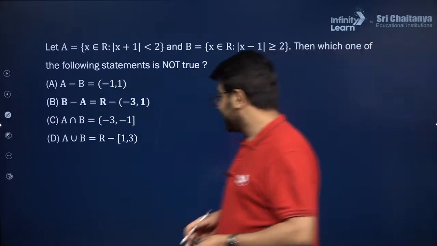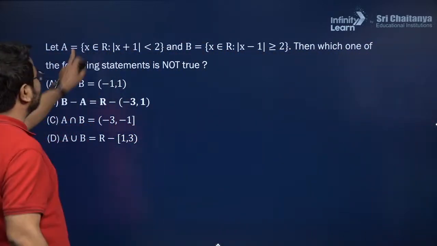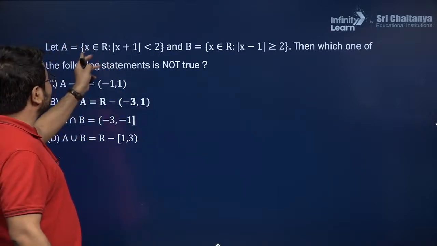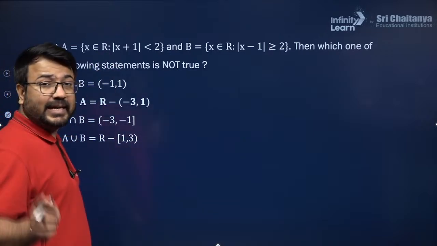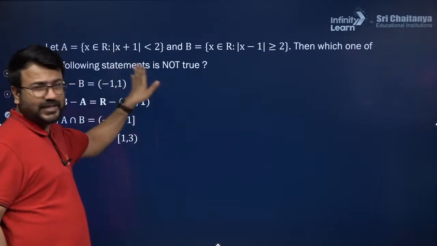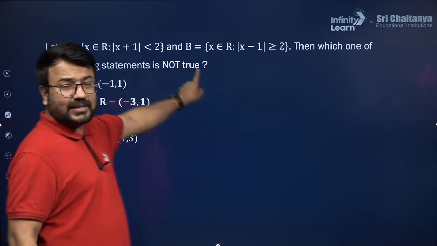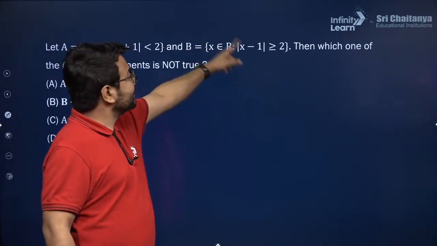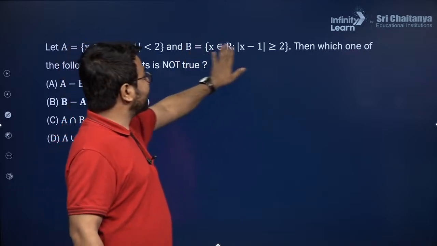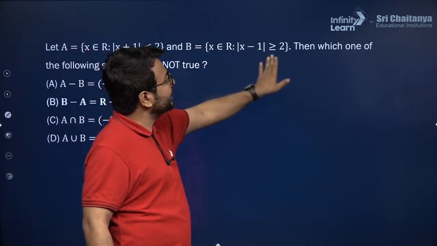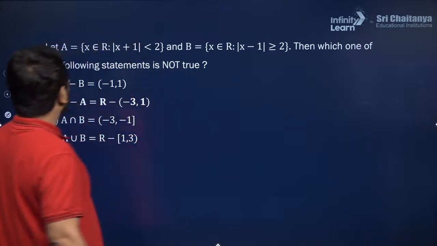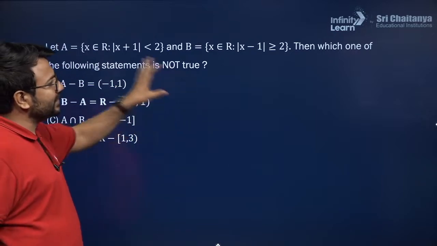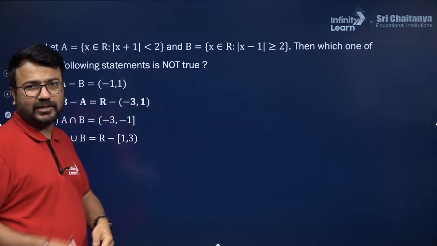Now coming to the very first question. In it there is a set A, and the set A consists of the elements x which belong to the set of real numbers, where the condition given is modulus of x plus 1 is less than 2. There is another set B, consisting of x where x belongs to R. This is a set builder form, and the property on x is modulus of x minus 1 is greater than or equal to 2. Then which of the following statements is not true? Among these, which of the following statements is not true? This is the question that we need to solve.